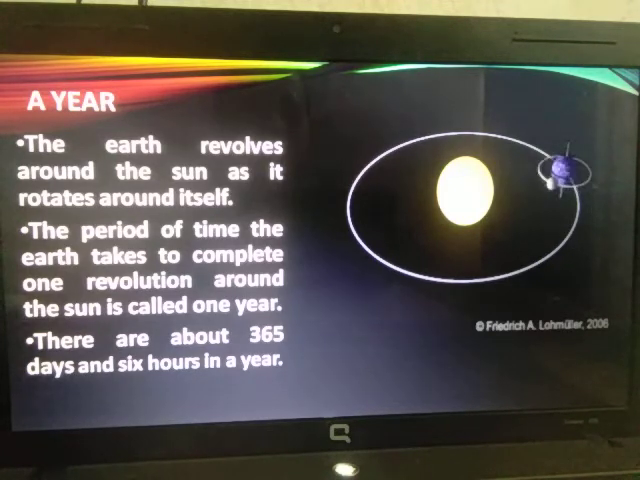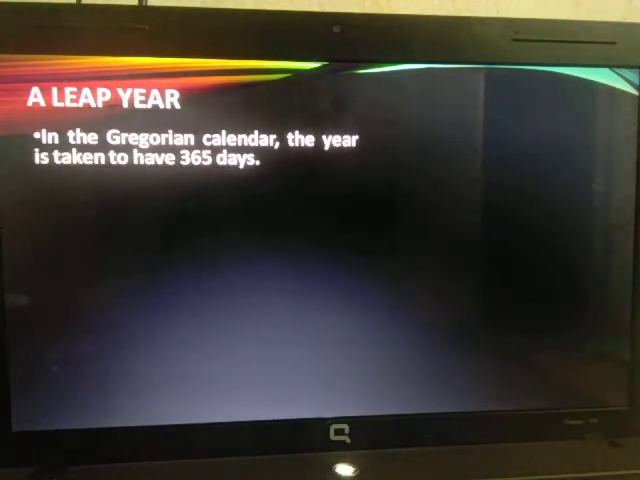Next, a leap year. Let us learn what is meant by a leap year. The calendar we are following, January, February till December, is called the Gregorian calendar. In this Gregorian calendar, the year is taken to have around 365 days. Now you might think, where are those 6 hours going?